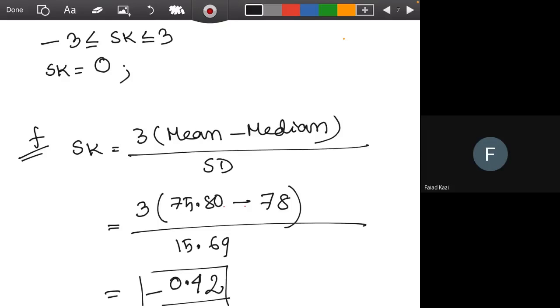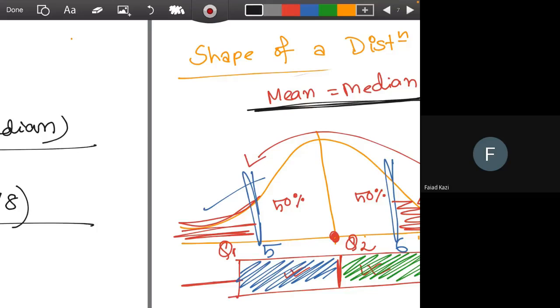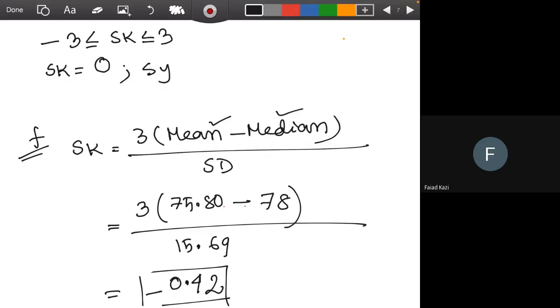It is symmetric. Yes, it's a symmetric distribution, because you can see that in a symmetric setting the mean and median are actually equal. So in the equation, if you put the mean and median exactly the same, both say 80, then it will be 0. That's a symmetric distribution.